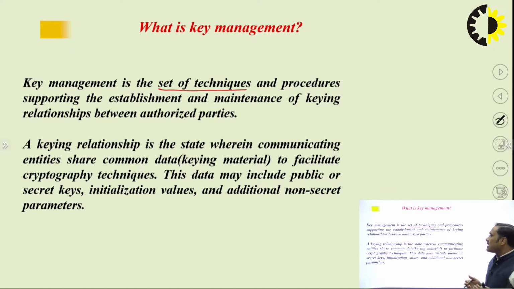So keying relationship means the requirements you first need to establish a connection: the secret key and the non-secret parameters. Whenever these are available, the two parties authorize each other and are ready to communicate. Then after that, you can communicate with each other.